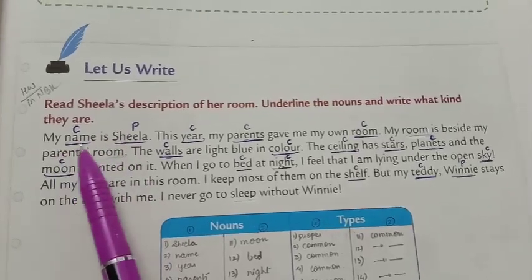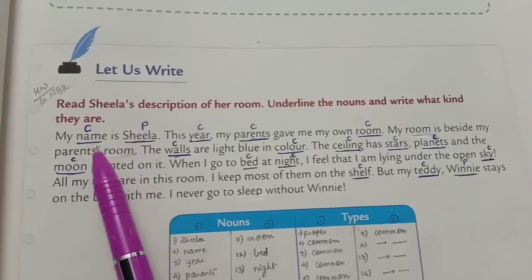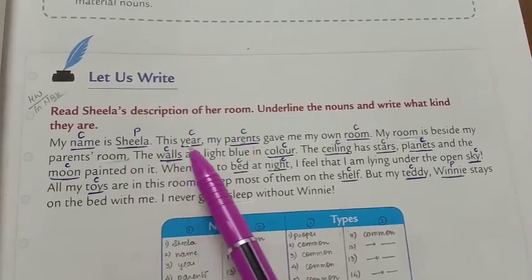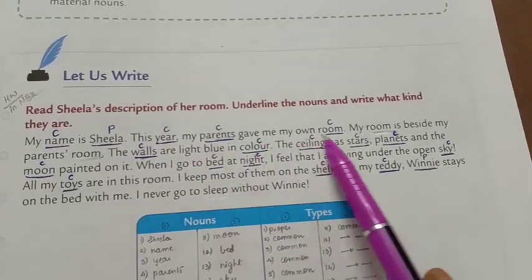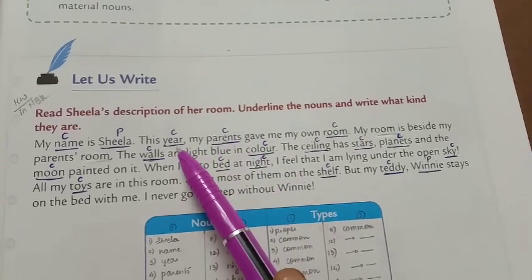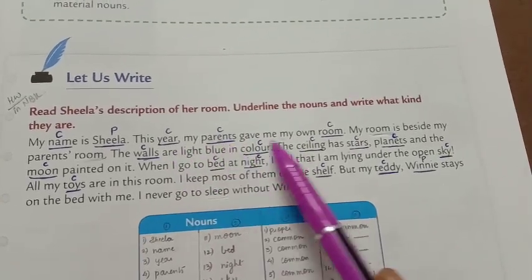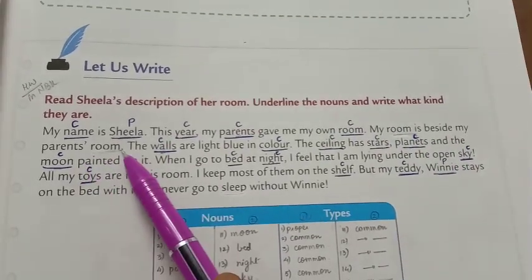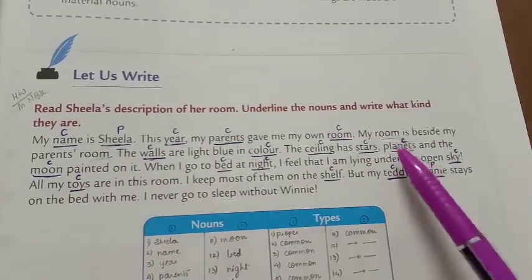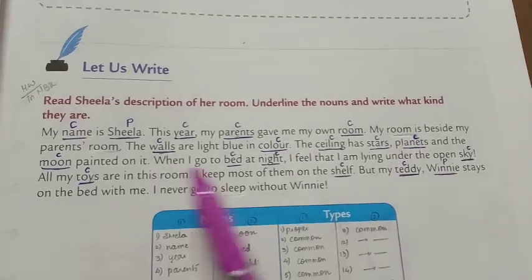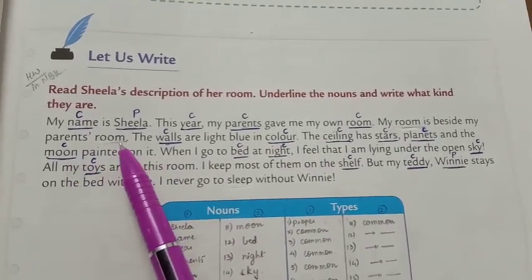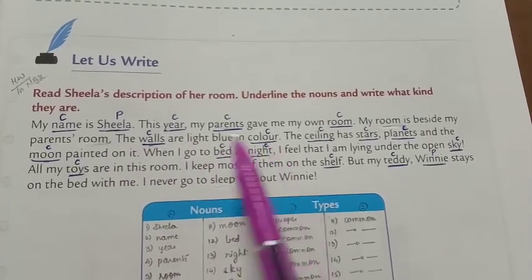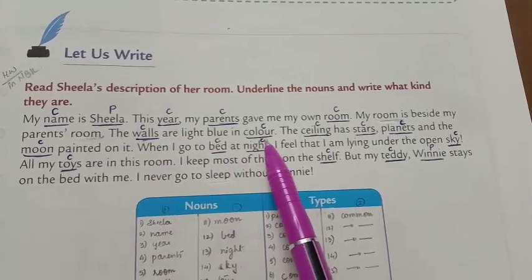My name is Sheila. Now name is a common noun and Sheila is a proper noun. This year my parents gave me my own room. Again, year is a common noun, parents common noun and room is also a common noun. My room is beside my parents' room. Room, again I told you it's a common noun and parents common noun. The walls are light blue in color. Walls common noun, color common noun.